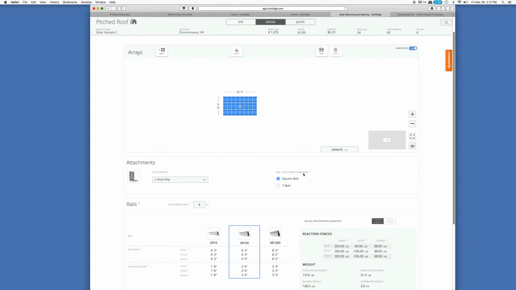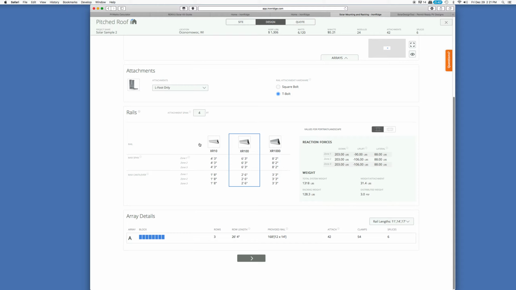So here it says, okay, which one do you want to use? We'll just say T-bolts. Now here's where we're talking about the actual rails themselves. There's three different types, basically small, medium, large. The medium is sort of the flagship product from Iron Ridge, and that is what I chose to use on my project.